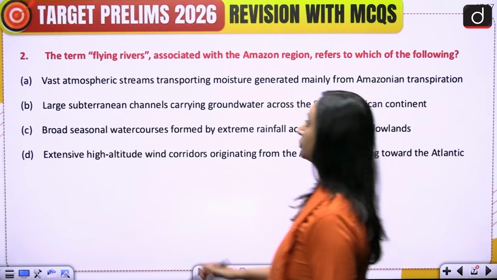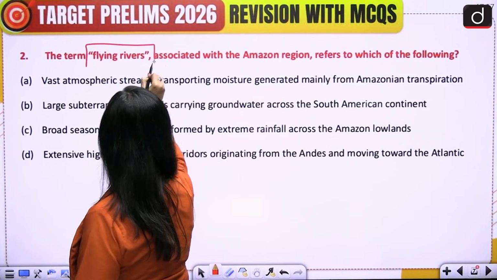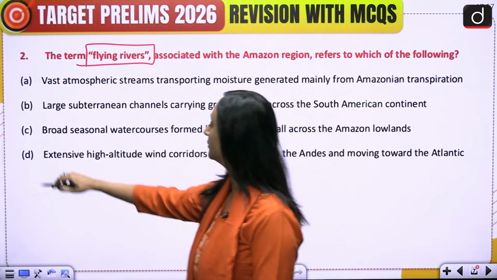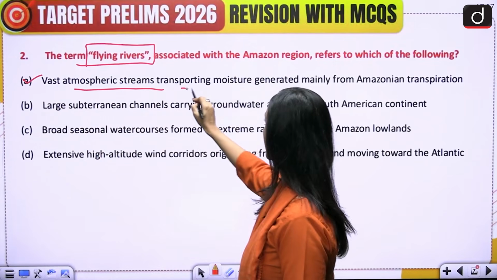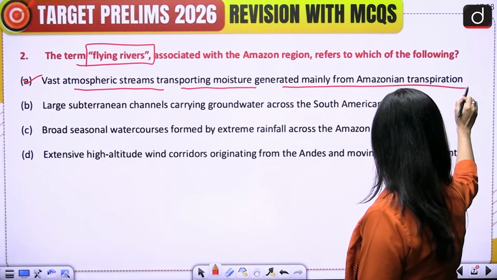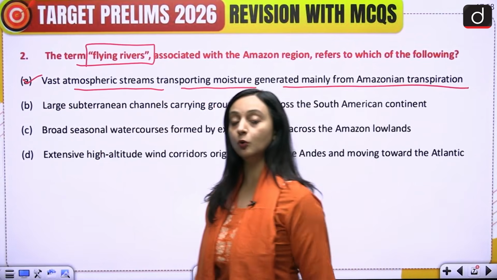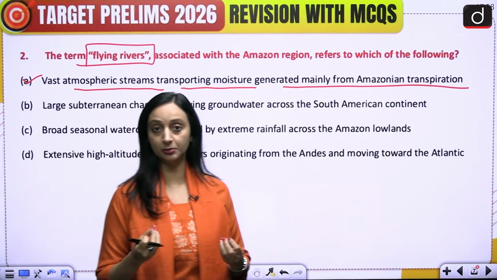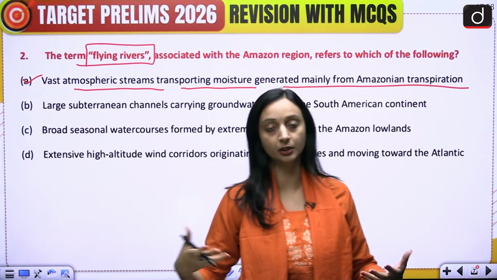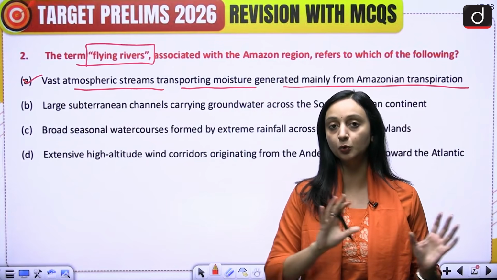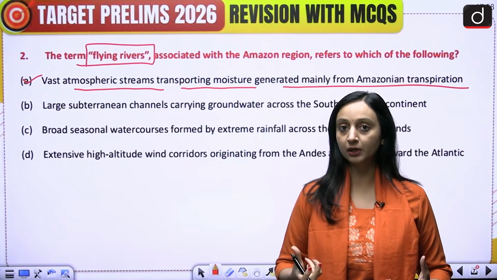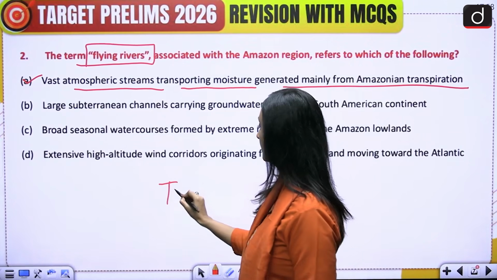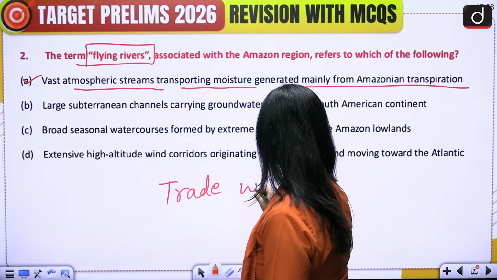Okay, so there is a term, that term is flying rivers, and this term is associated with the vast atmospheric streams transporting moisture generated mainly from the Amazonian transpiration. So over the Amazon basin, we see a lot of water vapor that is basically flowing like a river. It's not exactly flowing, but it's moving. A huge amount of water vapor is present over the Amazon basin, and we see it moving because of the presence of trade winds. Correct?